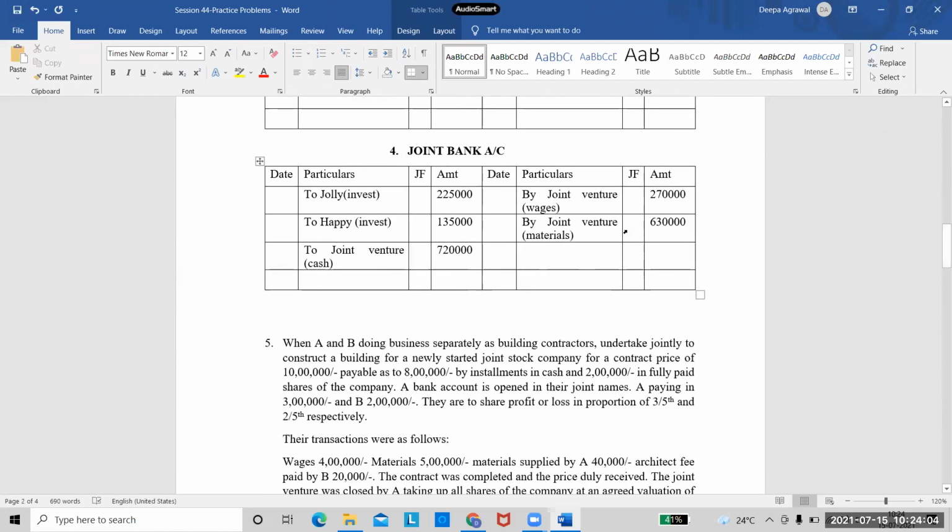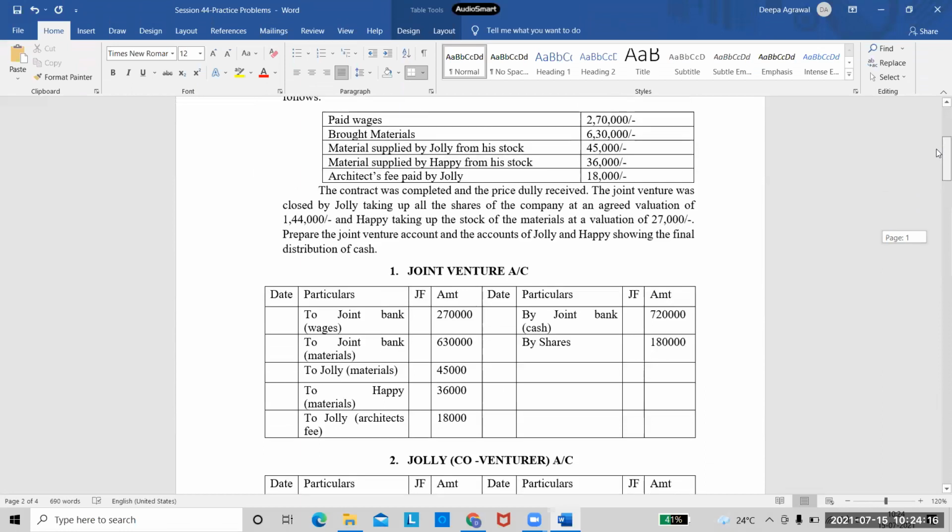We'll have to prepare one more account. And in the shares account, for example, on the debit side, you will write to joint venture 1,80,000. Then you will see what we have done with the shares. And we will see here in the question, what are we doing with the shares? The joint venture was closed by Jolly taking up all the shares of the company at an agreed valuation of 1,44,000. So now tell me the entry for Jolly taking up the shares.